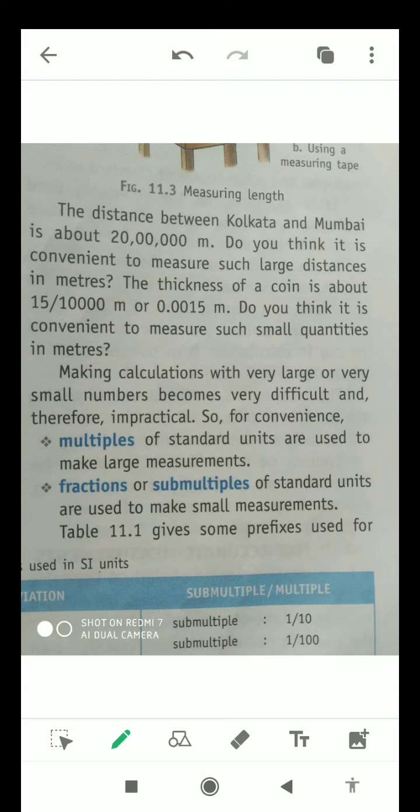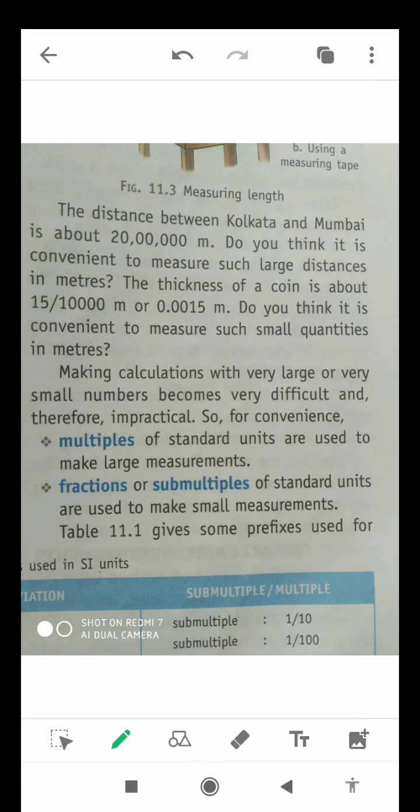So for convenience, multiples of standard units are used to make large measurements. Fractions or submultiples of standard units are used to make small measurements. Okay students.